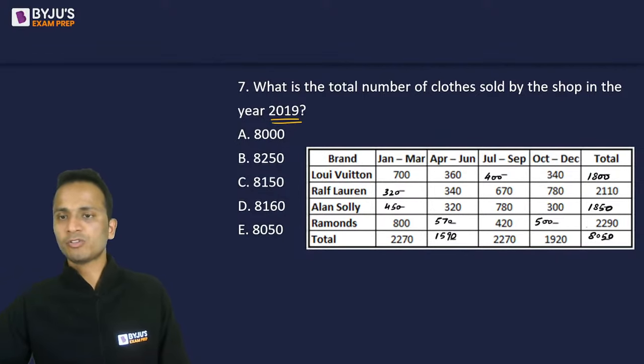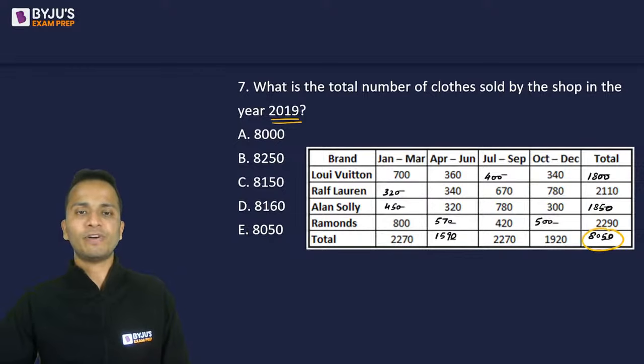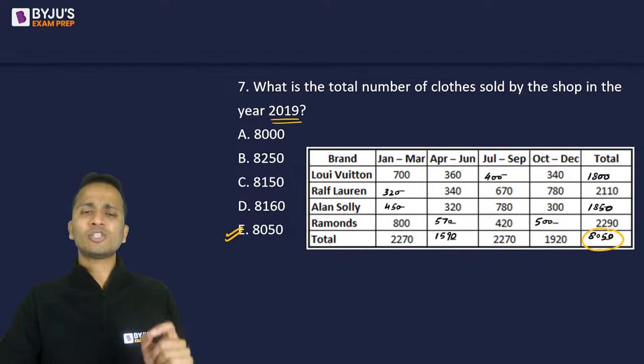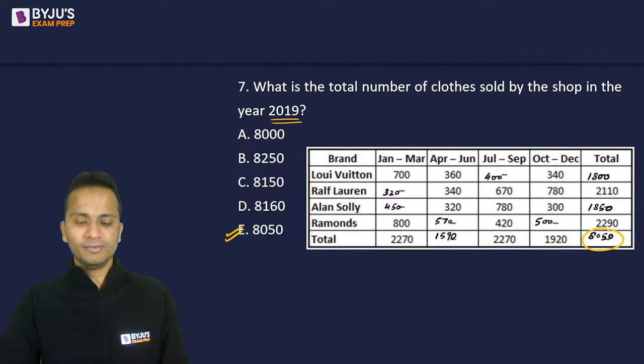So total number of cloths, we already know that it is 8050. The correct answer should be option E. Okay. So please write your answers as option A, B, C, D or E. So correct answer for this one is option E. Right? Again, it was easy, straightforward. Answer option E. ठीक है?